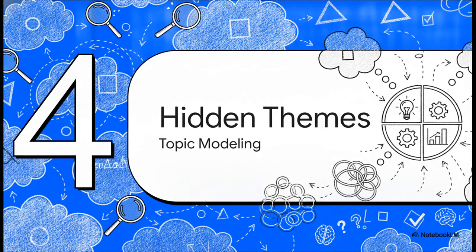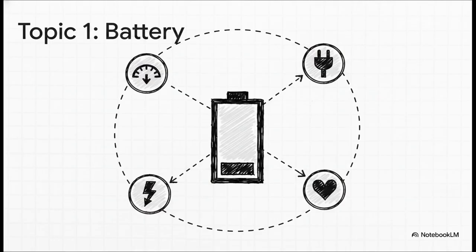Section 4. Discovering hidden themes. Topic modeling. So we've found the important individual words using TF-IDF. But how do we know what broader themes people are discussing? I mean, if I just hand you a list of 50 disconnected keywords, that's still pretty overwhelming.